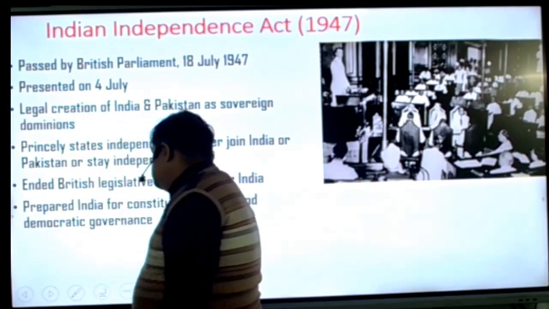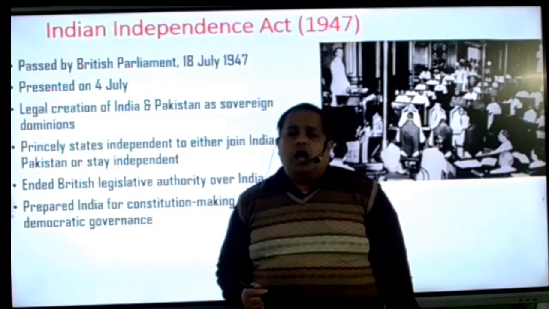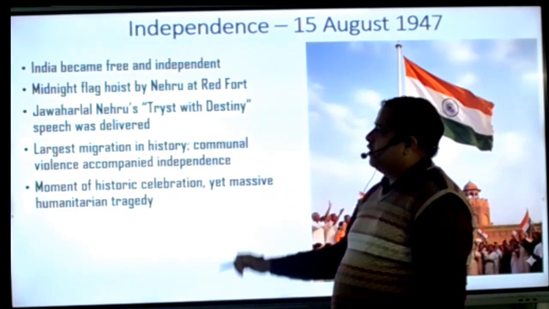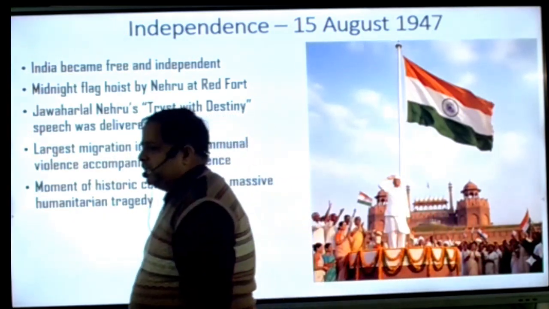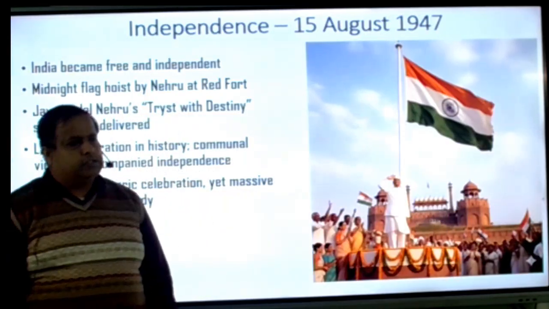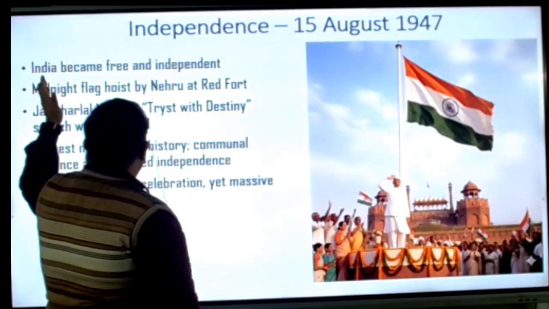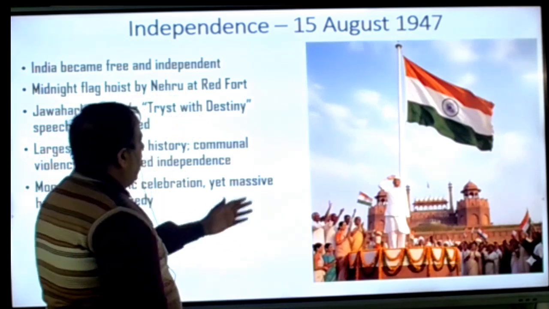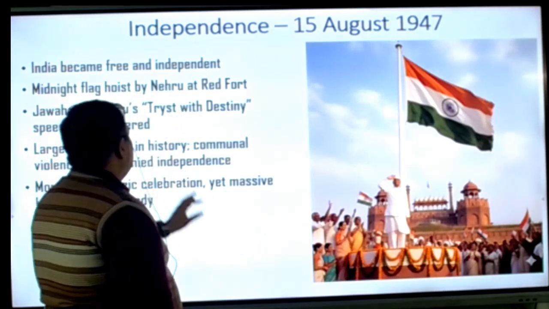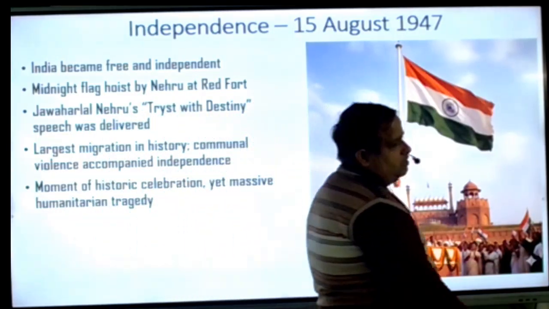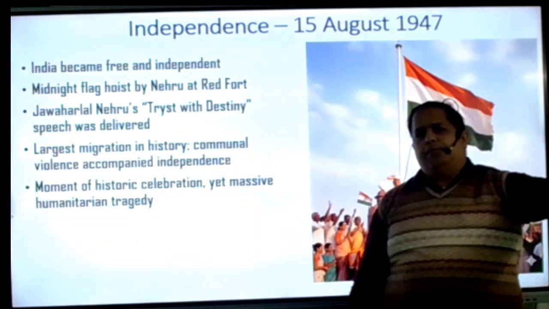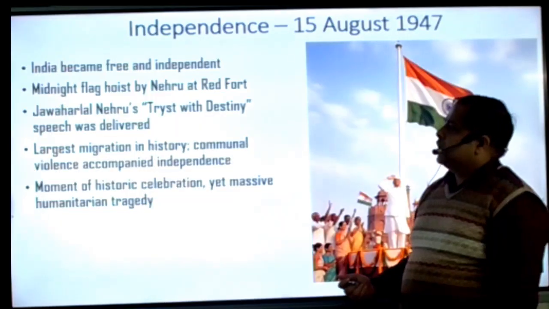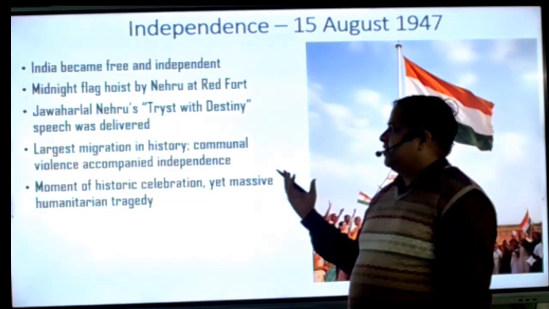Okay, so these things were going on, and finally the Britishers decided that at midnight of 14th August, India got its independence. So India became free and independent. At midnight the flag was hoisted by Nehruji at the Red Fort. Jawaharlal Nehru gave his famous speech, Tryst with Destiny, when the whole world was sleeping and India was born as a new country. Okay, the speech he gave, the largest migration of history.